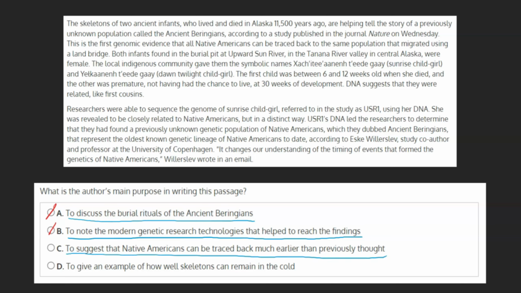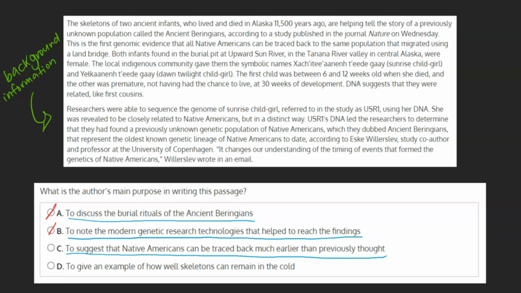C. To suggest that Native Americans can be traced back much earlier than previously thought. Although it's true that this isn't mentioned at all in the first paragraph, it's reasonable to say that the first paragraph only serves to set up the background information necessary to understand the importance of the second paragraph, which is arguably the author's main purpose in writing this passage.